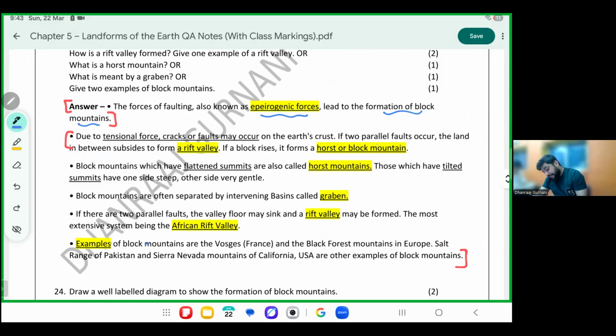Look at this point. If two parallel faults occur, as we saw in the diagram, and the land subsides, it's called a rift valley. If the land goes up, it's called a block mountain or a horst. Block mountains and horsts have a flat summit.